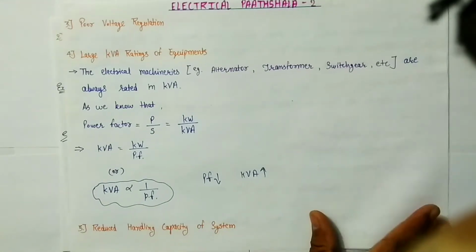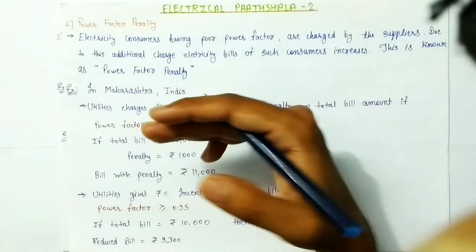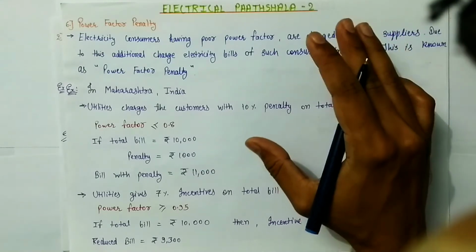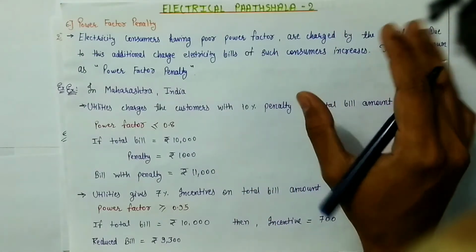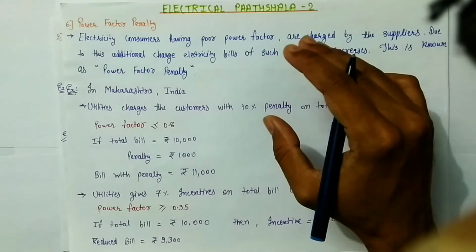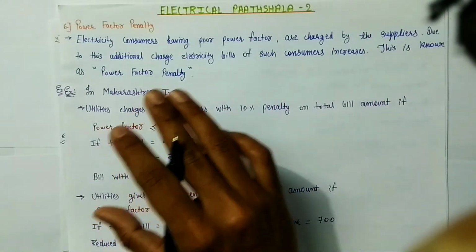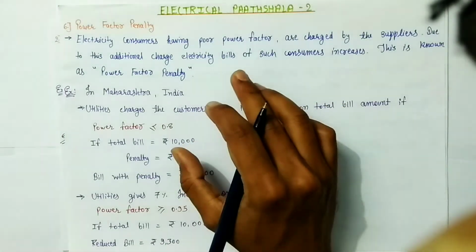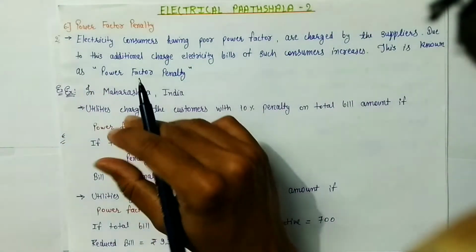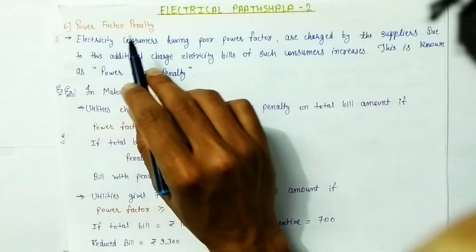Now the last disadvantage is power factor penalty. Now guys, if large customers have poor power factor, it means that they are increasing the current flow through the electricity networks, and that results in voltage drop across all the elements of the system, and that also results in large copper losses. So in this case the distribution capacity of the suppliers degrades, and that's why the customers having poor power factor are charged by the suppliers, and this is known as power factor penalty. That's why, due to the power factor penalty only, the electricity bills of such customers having poor power factor increase.